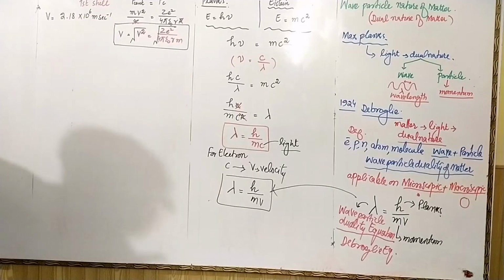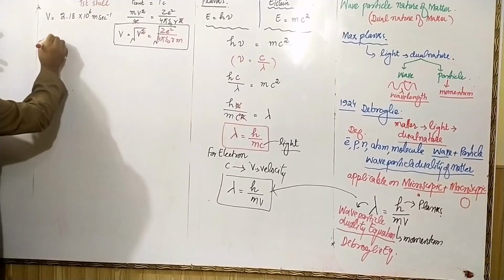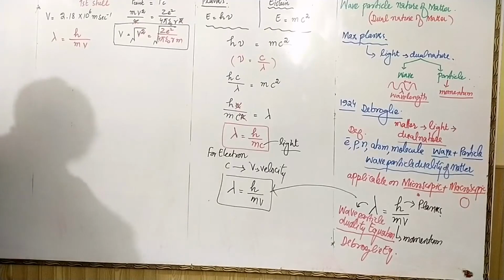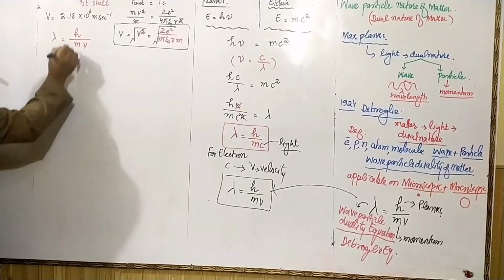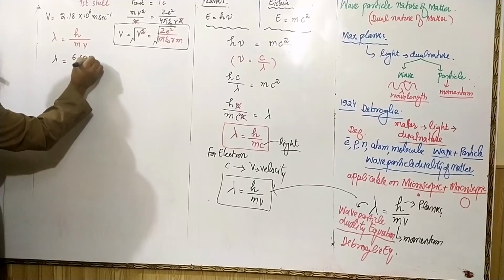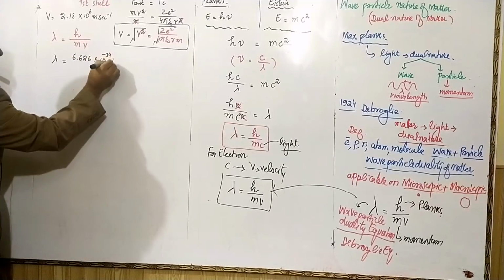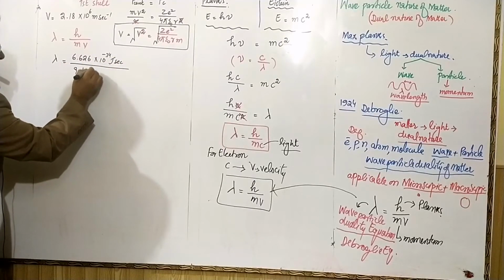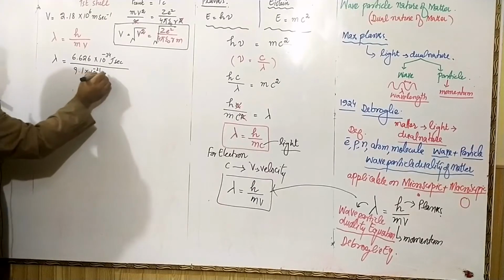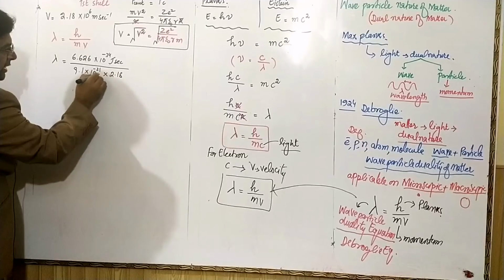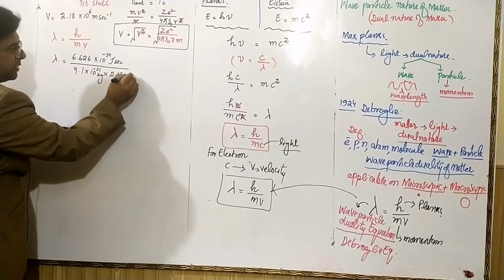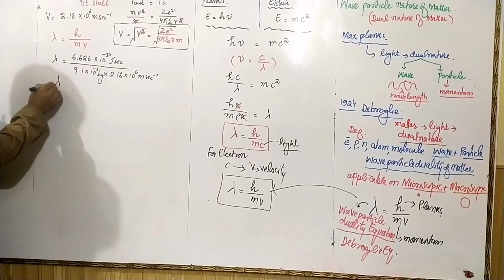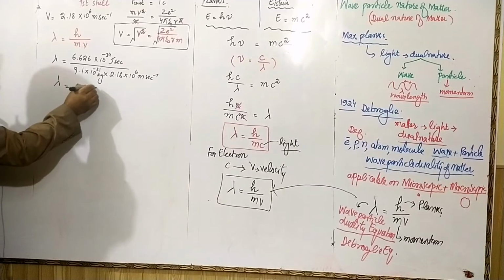So the wavelength will be equal to h over mv: h is 6.626 into 10 raised to power minus 34 joule second, divided by mass of electron 9.1 into 10 raised to power minus 31 kg, into velocity of electron 2.18 into 10 raised to 6 meter per second. By solving this equation, lambda will be equal to 0.33 nanometer.